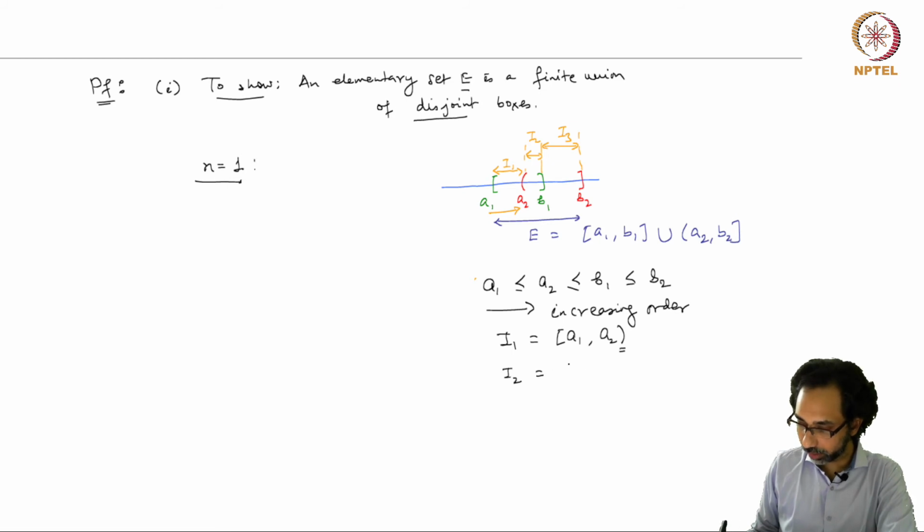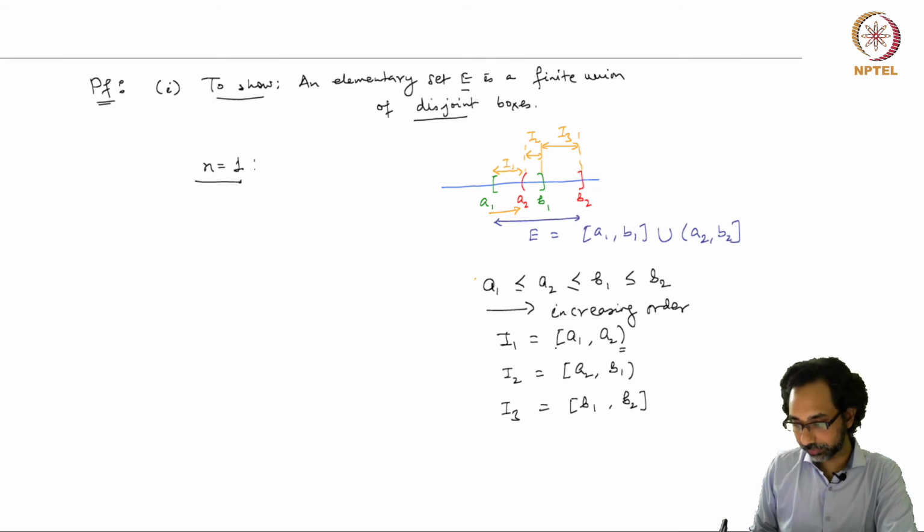I2 will be [A2, B1), and I3 will be [B1, B2].